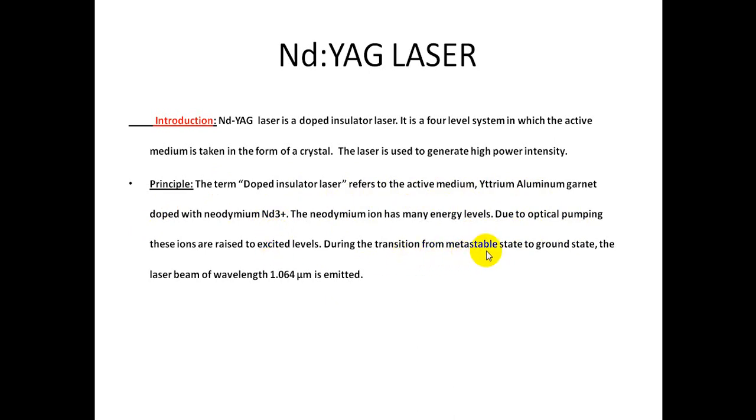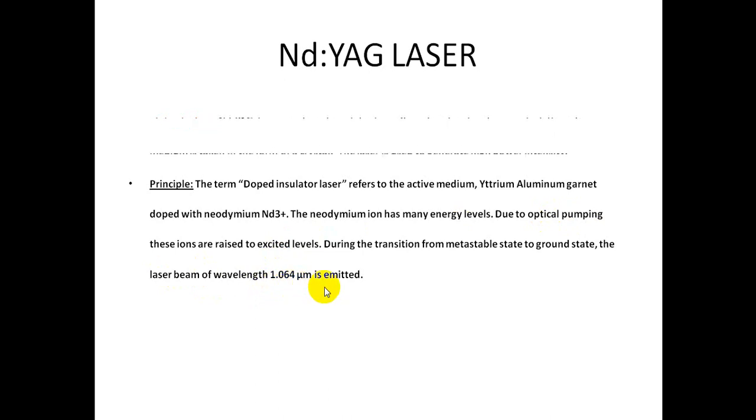During the transition from metastable state to ground state, the laser beam of wavelength 1.064 micrometer is emitted. So the active medium is ND plus 3 ions, the pumping method is optical pumping by xenon flash lamp, and the emitted wavelength is 1.064 micrometers.